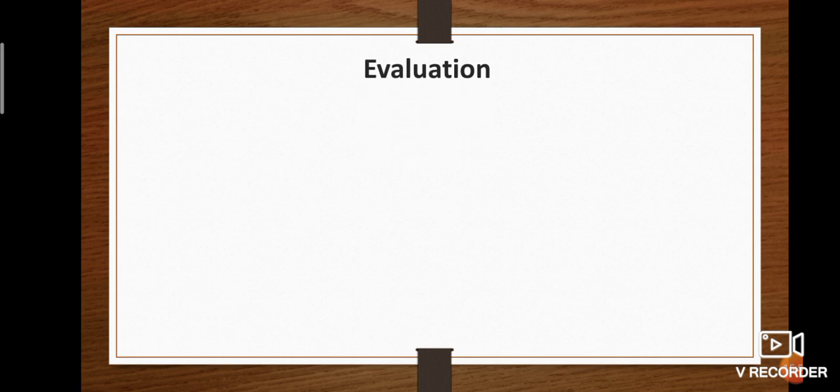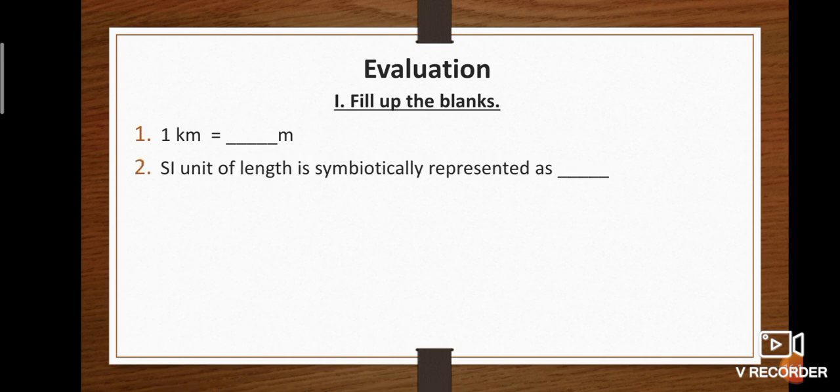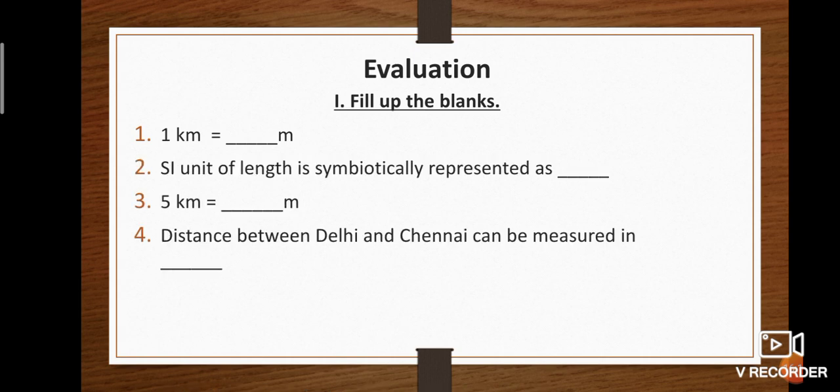Be ready, students. The first Roman letter is fill in the blanks. Number 1. 1 kilometer is equal to how many meters? Number 2. The SI unit of length is symbolically represented as dash. Number 3. 5 kilometers is equal to how many meters? Number 4. The distance between Delhi and Chennai can be measured in dash. Number 5. A quantity that can be measured is called dash.